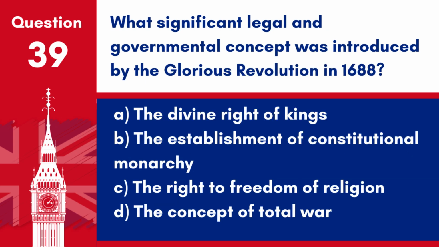Question 39. What significant legal and governmental concept was introduced by the Glorious Revolution in 1688? A. The divine right of kings. B. The establishment of constitutional monarchy. C. The right to freedom of religion. D. The concept of total war.